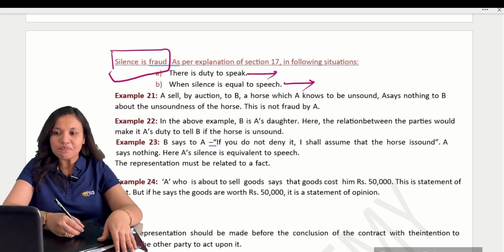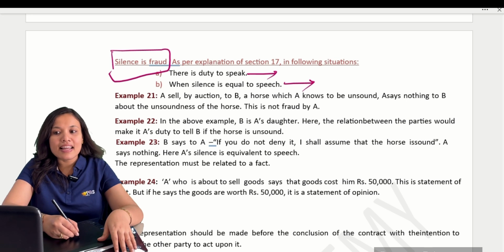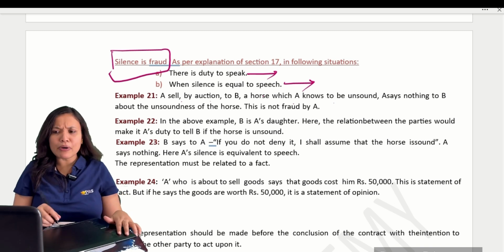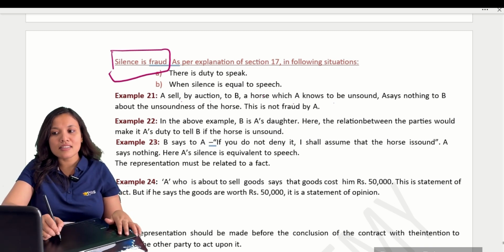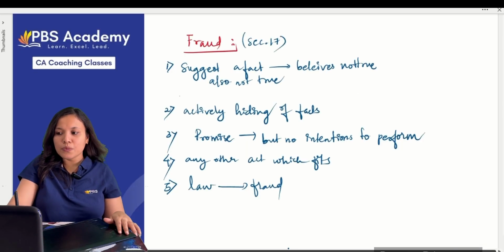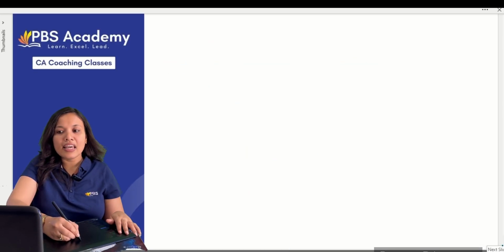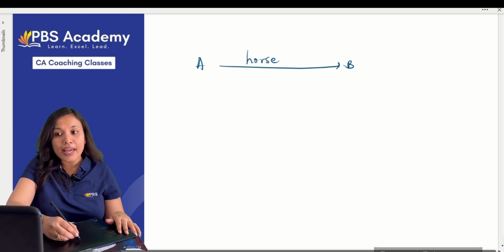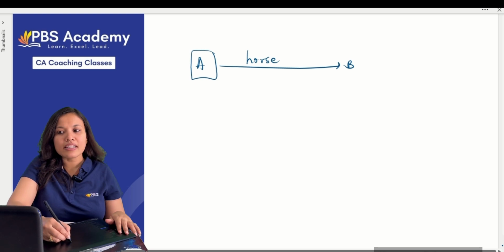Now, A sells by auction to B a horse which A knows to be of unsound mind. Very, very important. Please try to understand this. Let me ask you a question here. A wants to sell a horse to B. What is he wanting to sell? A horse. A knows that the horse is not in good condition. The horse is of unsound mind.